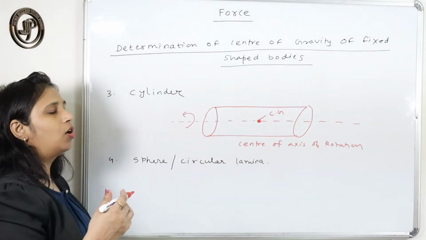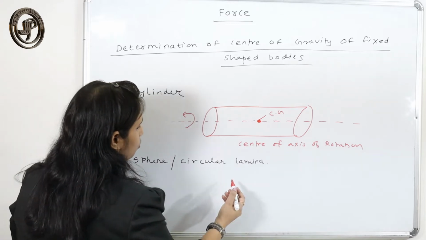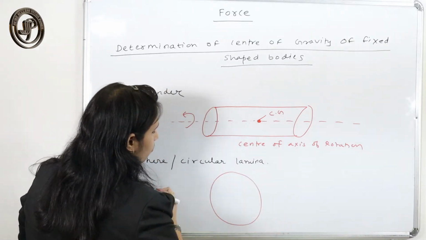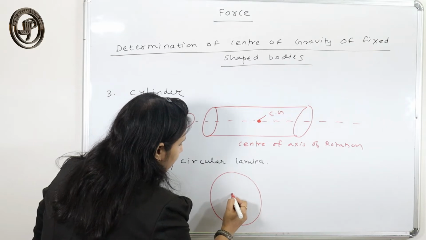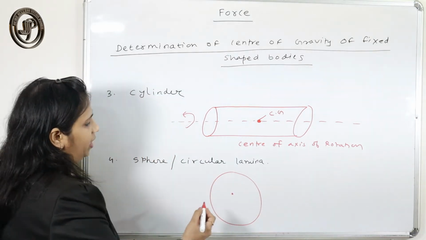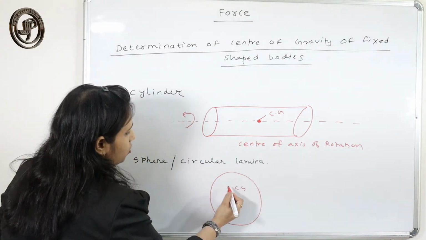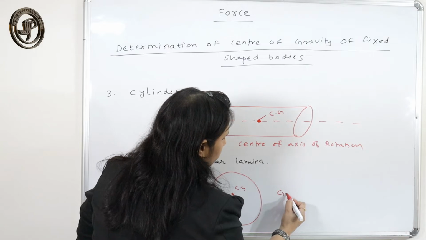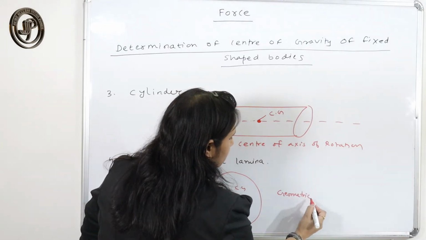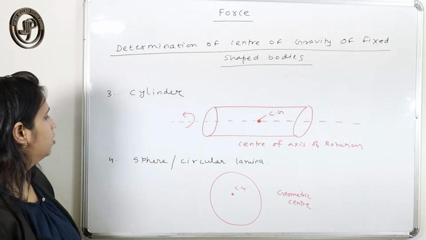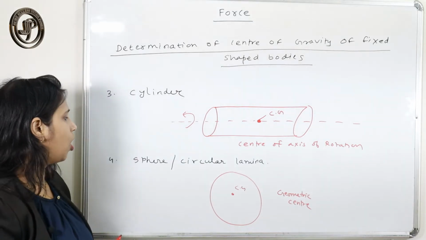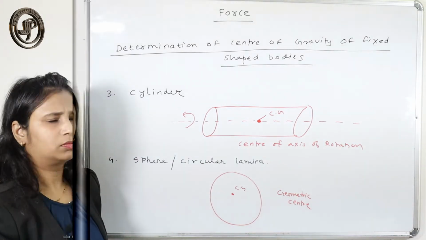For a spherical or circular body, a circle shaped body, the center of gravity resides at their geometric center. So this is the center of gravity, the point of their geometric center, for a circular or spherical body.